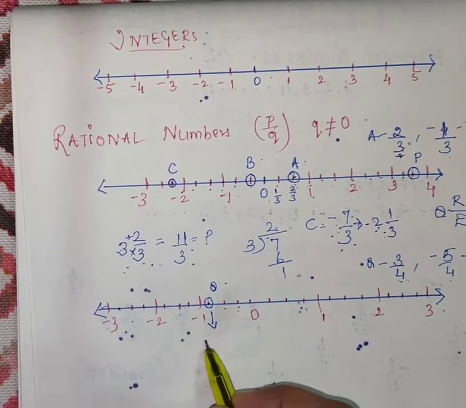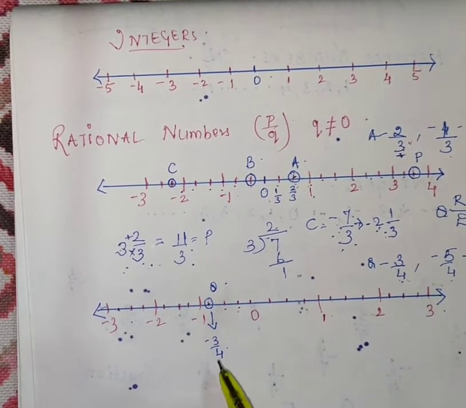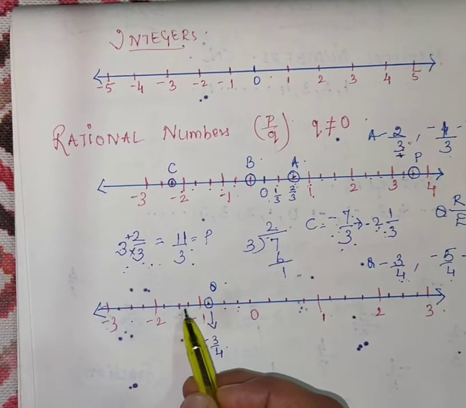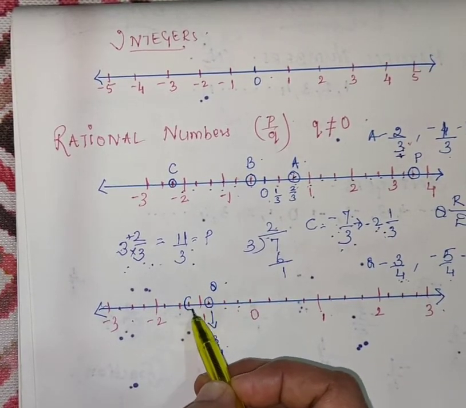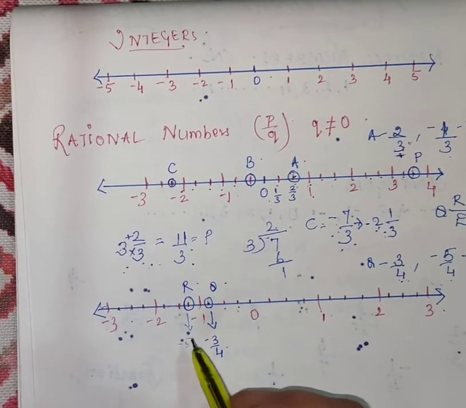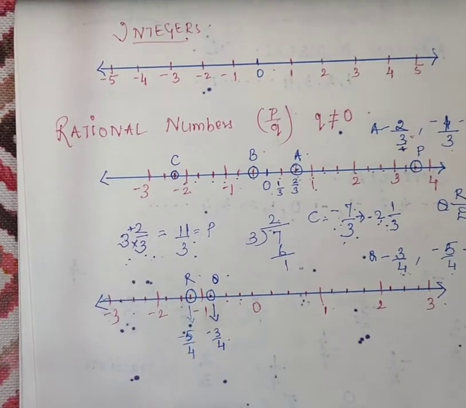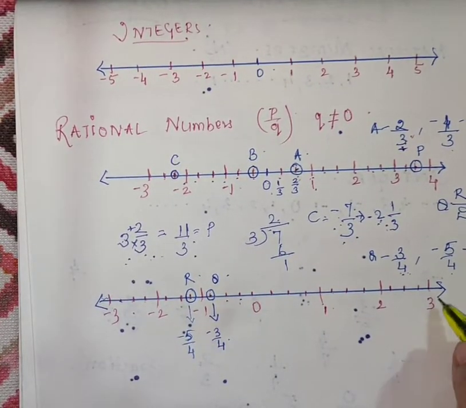This is minus 3 upon 4. Minus 4 upon 4, minus 5 upon 4. This is R here, minus 5 upon 4. Okay, one more I will give you here.